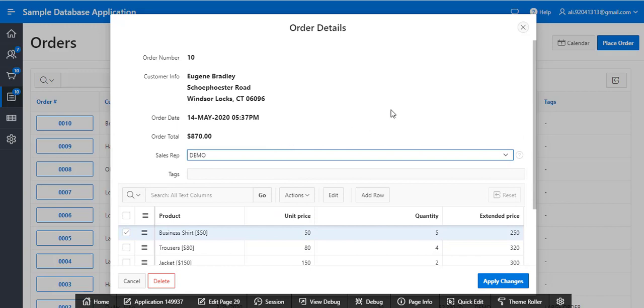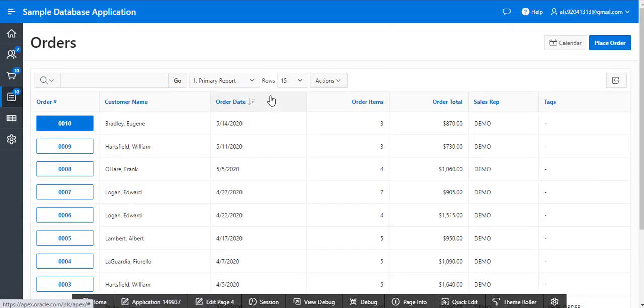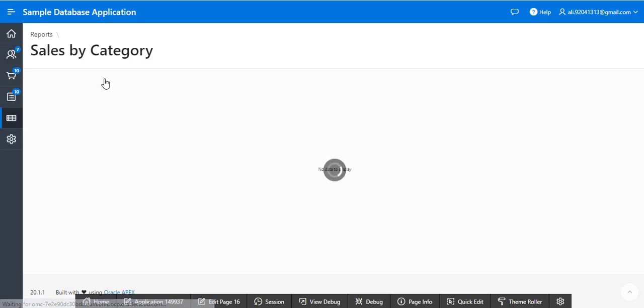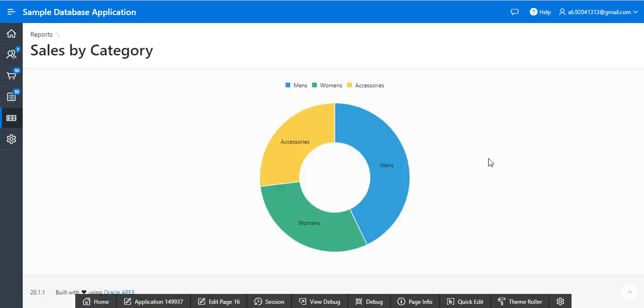This is working like a drill down report. You can see reports, and any type of graphic you can use in Oracle Apex. So buddies, now we discuss other elements of Oracle Apex.